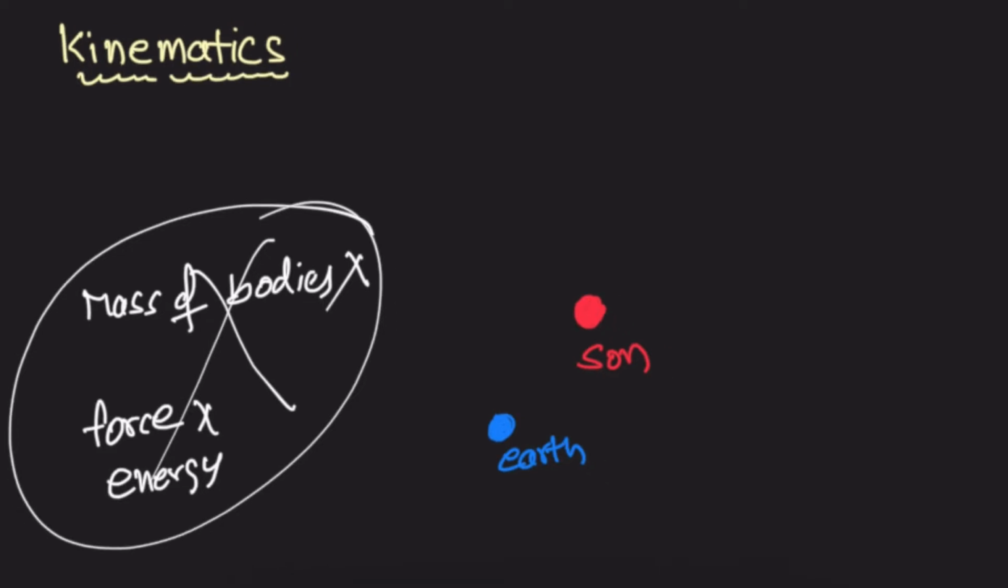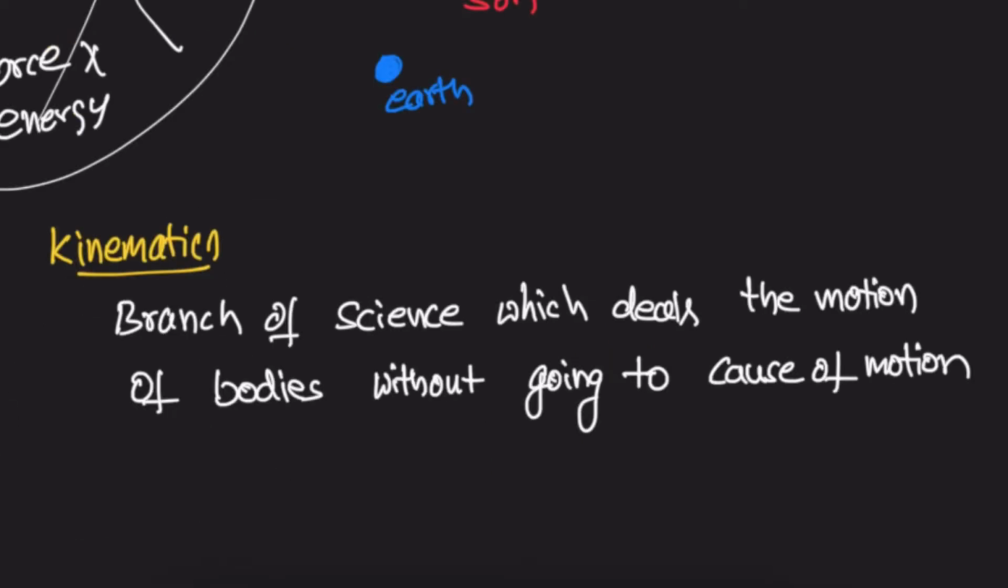How to calculate the position of these objects? Definitely we follow one subject, that is kinematics. The definition of kinematics: it is the branch of science which deals with the motion of bodies without going into the cause of the motion. Here the cause is force. Motion of the body is due to force acting on the bodies, but we don't discuss the force; we can deal with it with the help of kinematics.